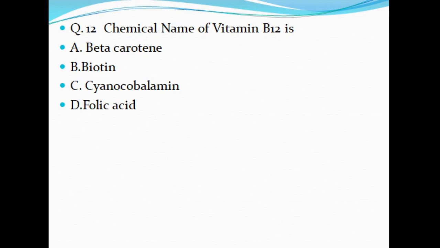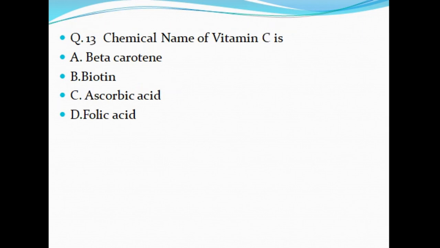Question number 12, chemical name of vitamin B12 is A. beta carotene, B. biotin, C. cyanocobalamin and D. folic acid. Question number 13, chemical name of vitamin C is A. beta carotene, B. biotin, C. ascorbic acid and D. folic acid.